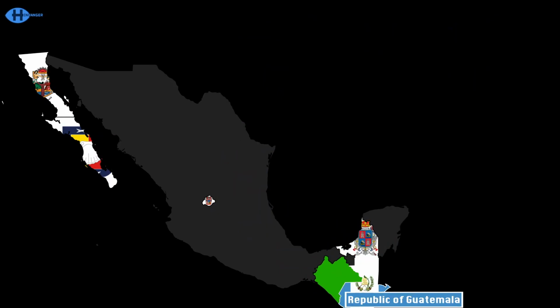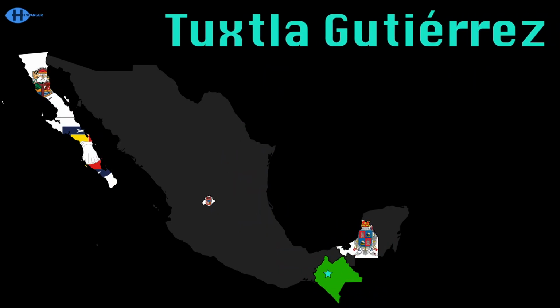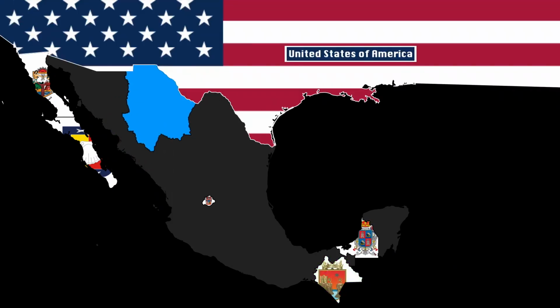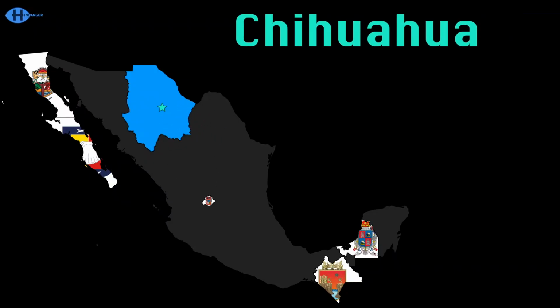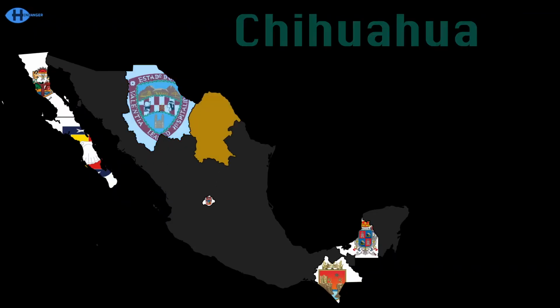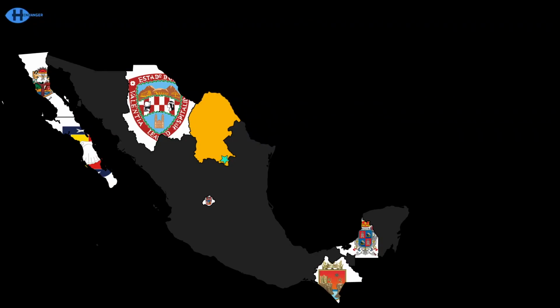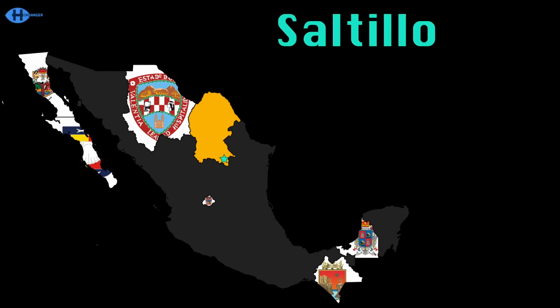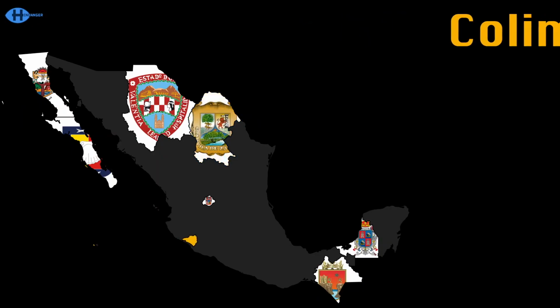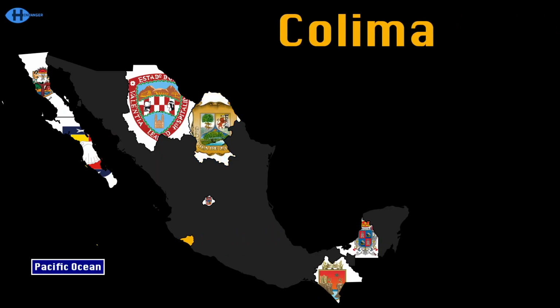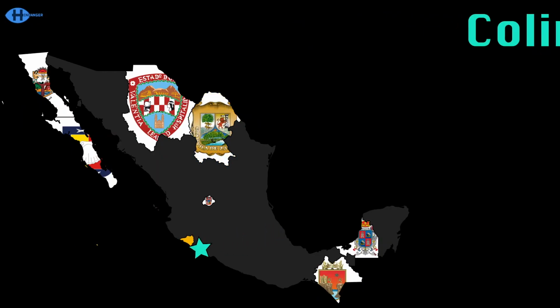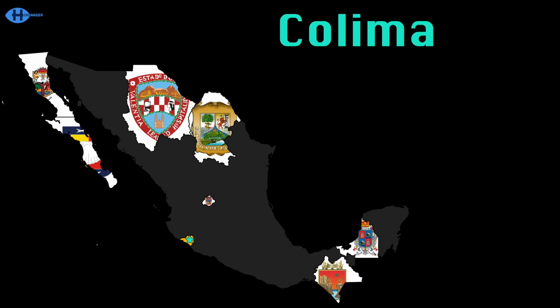Chiapas touches Guatemala like this. The capital here's named Tuxtla Gutierrez. Chihuahua borders Texas and New Mexico. Chihuahua is also the name of its capital. Coahuila only touches the U.S. state of Texas. Saltillo is the capital, the city that's the state's largest. Colima's here, touching the Pacific. The capital's also named Colima in this mix.